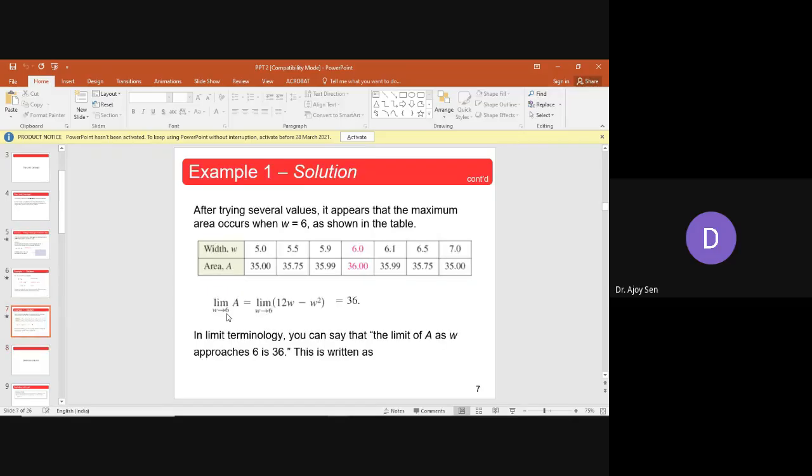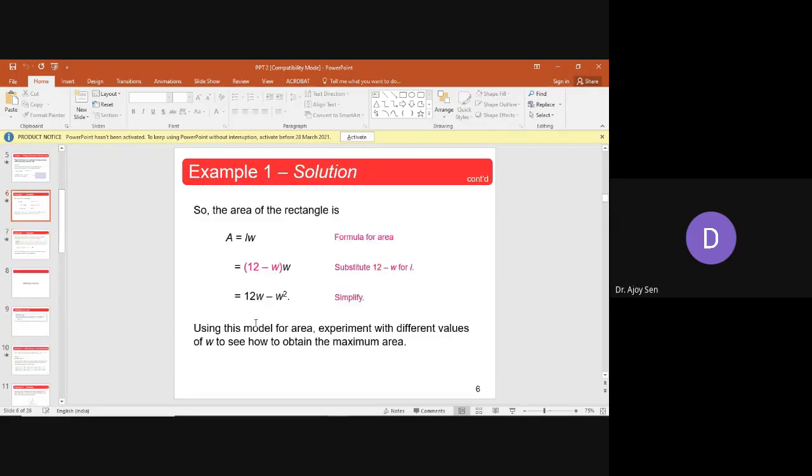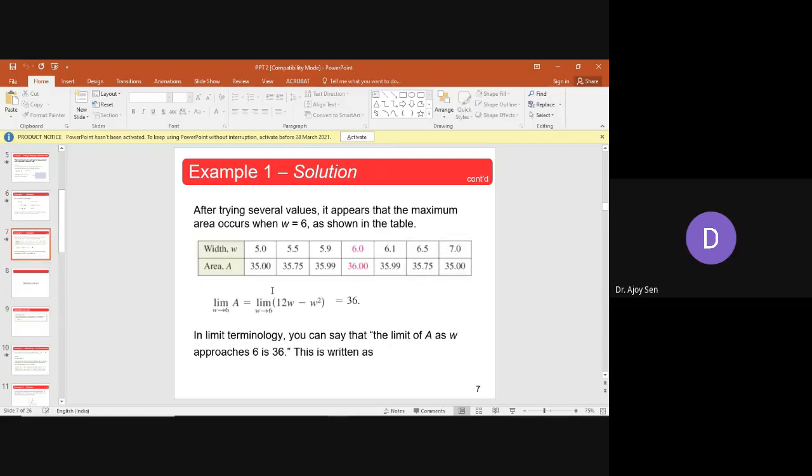So these things propel us to introduce the basic definition of limit, that is, what is meant by limit. So this is the idea of limit. Whenever one variable is approaching some value, the function of that variable is basically approaching towards some particular value.